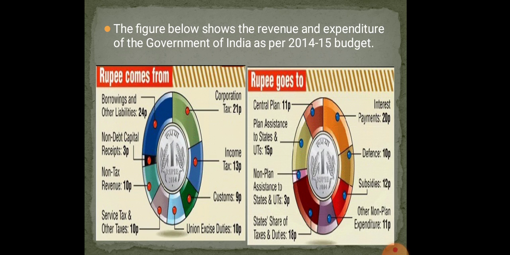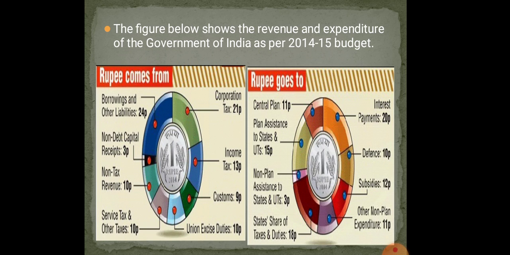Now we are showing here the figure below, which shows the revenue and expenditure of the government of India as per the 2014-15 budget. Where the rupee comes from and where the rupee goes to. The first picture shows rupees come from borrowing and other liabilities, non-debt capital receipts, non-tax revenue, service tax and other taxes. Here corporation tax, income tax, customs, and union excise duties all come from income, from all these